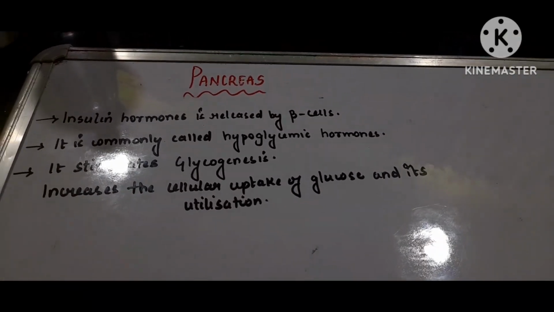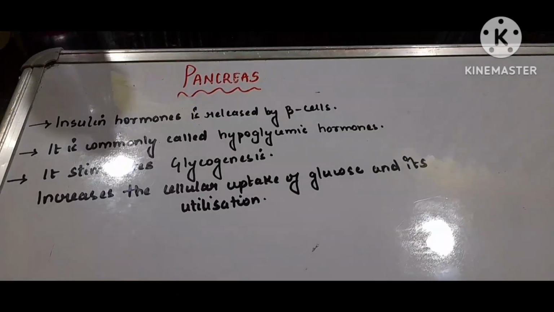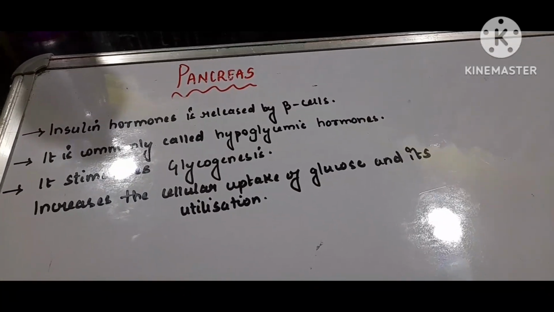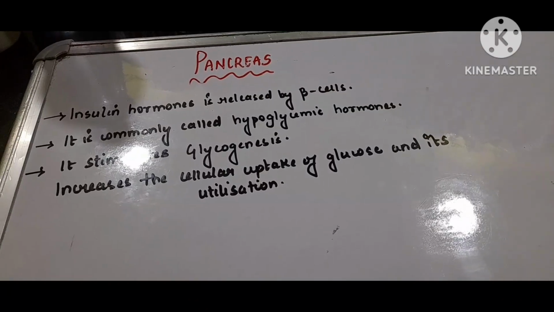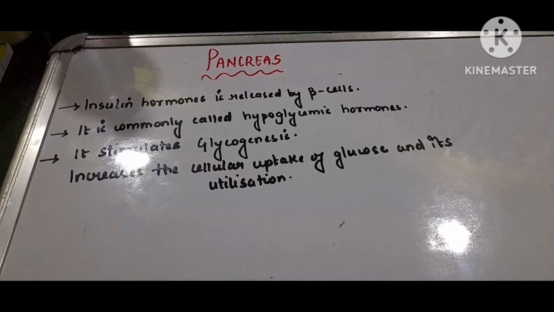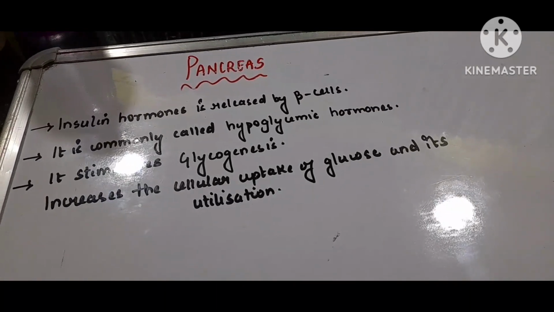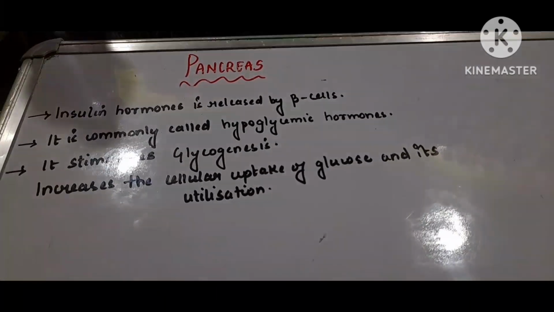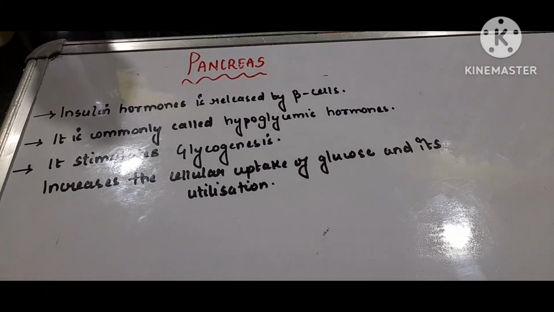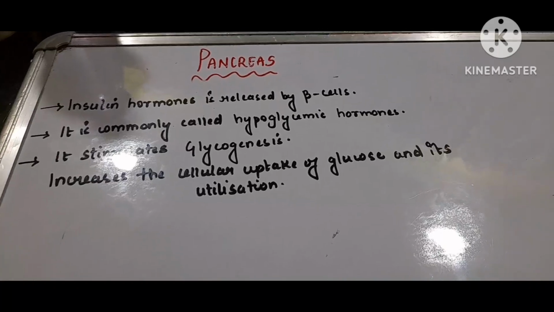If the cells use more glucose, the blood glucose level will decrease. That is the reason insulin is called the hypoglycemic hormone. Hypoglycemic means it reduces the glucose level in the blood. So that was all about the function of insulin.